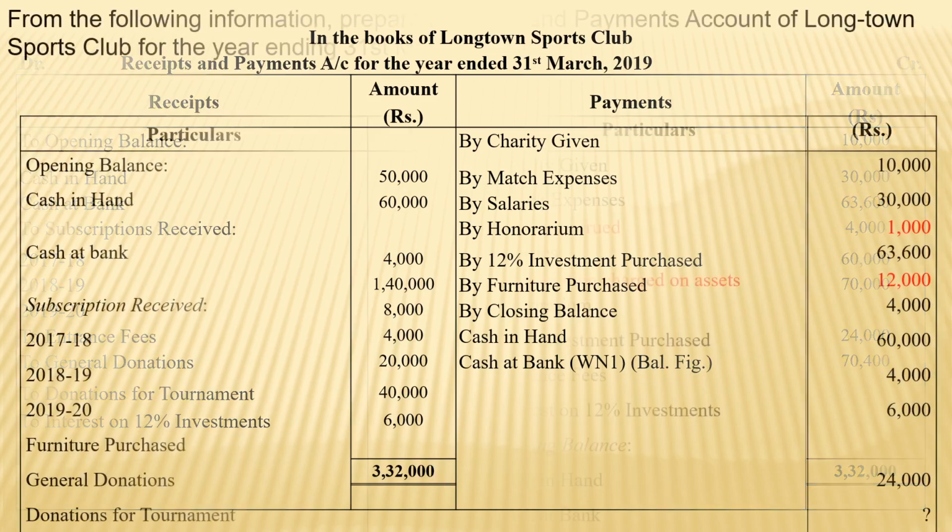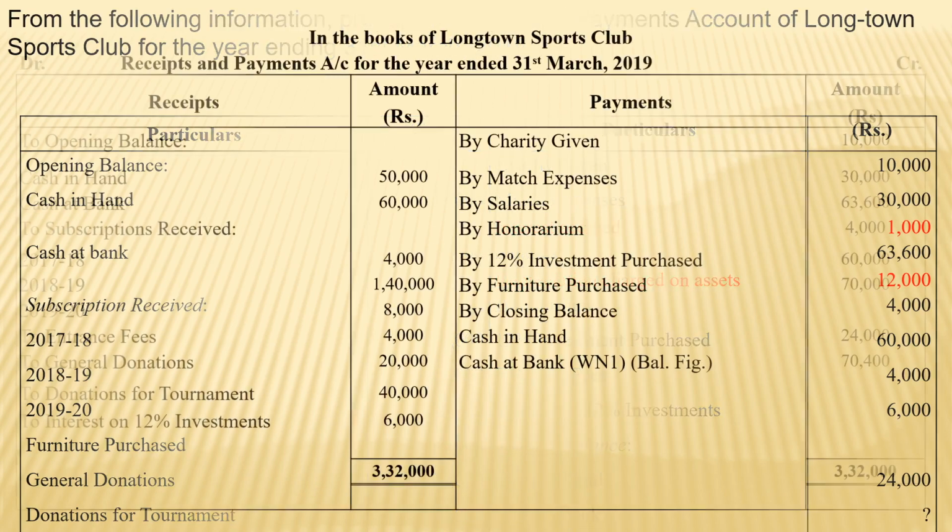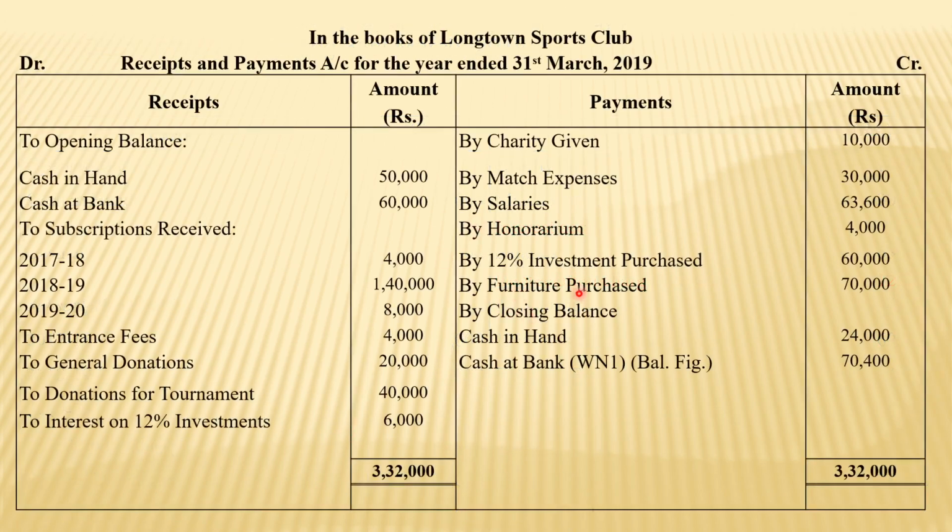You can check here the furniture purchase, general donation, and donation for tournament. So here that is 3 transactions. Furniture purchase 70,000, and general donation as well as donation for tournament. So it is the receipt side and this is the payment side.